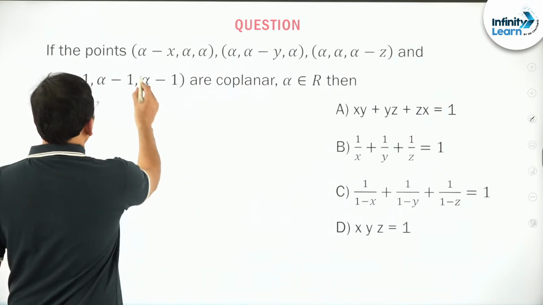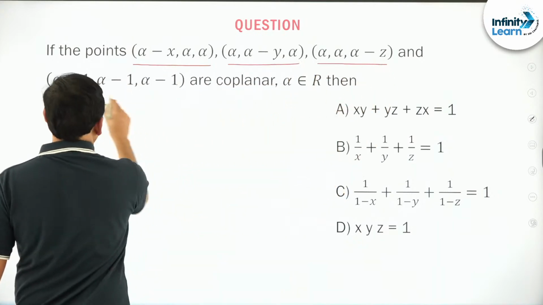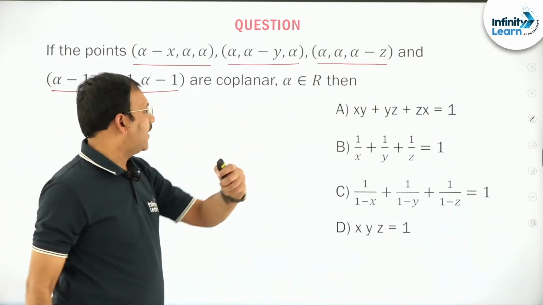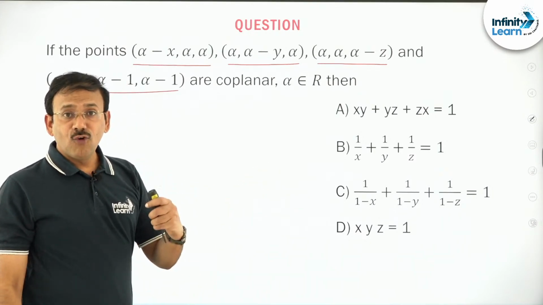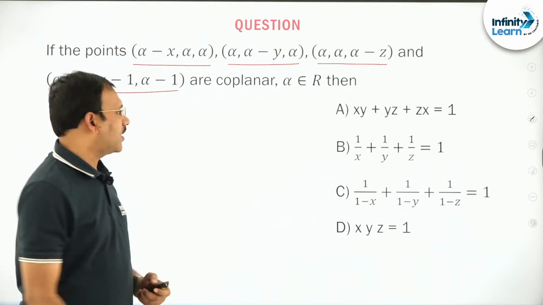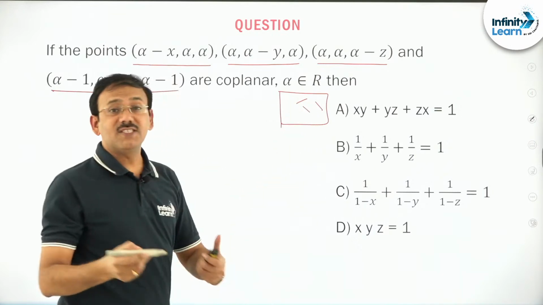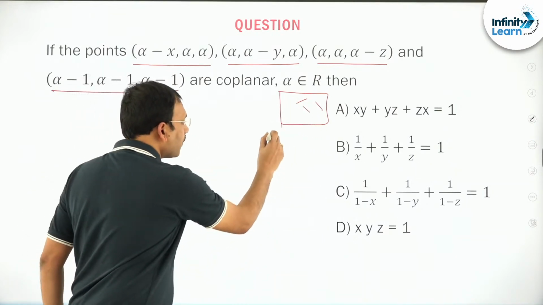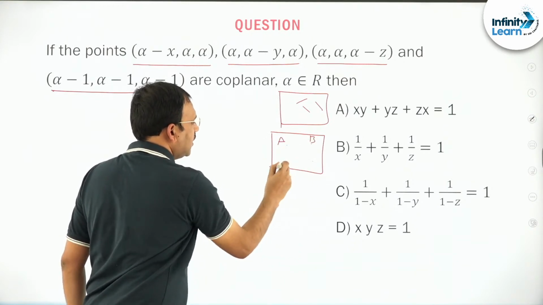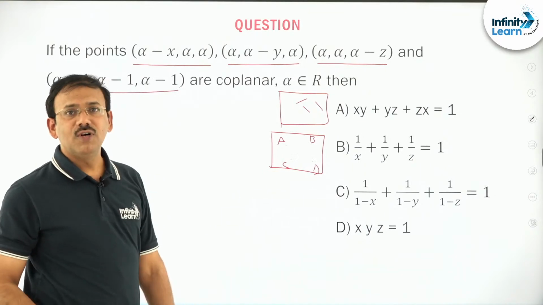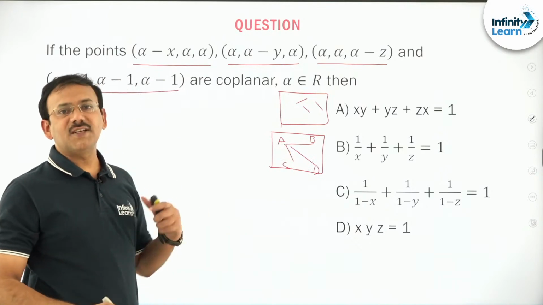Coming to this point, this is another important point, friends. Four points: point 1, point 2, point 3, point 4. If four points are coplanar, then what condition are you going to get? Four points means very important. Three vectors coplanar, their box product is equal to 0, that means the determinant is equal to 0. So four points A, B, C, D coplanar, you just convert into three vectors AB bar, AC bar, AD bar. Now it is just like the previous problem.